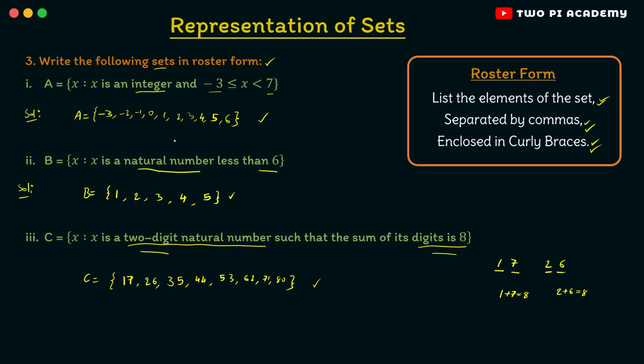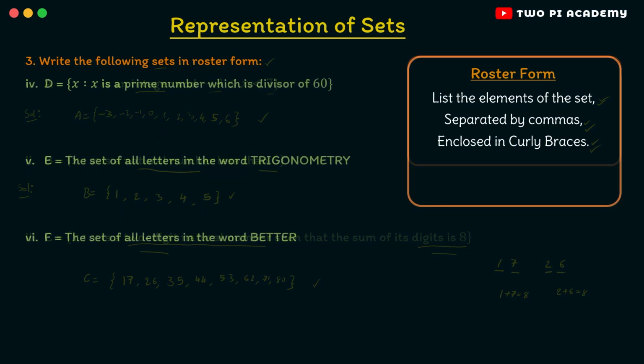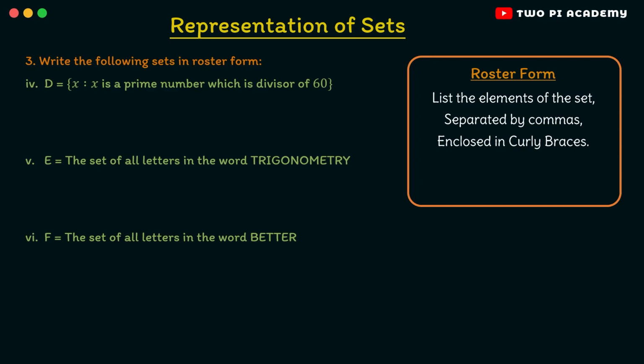Now let us try to solve 3 more problems in this question. So here when solving these 3 problems, you need to remember an extra point in the roster form. That is, the elements in the set must be unique. That is, you can't write the same element multiple times. So here we have capital D is equal to the set of all x such that x is a prime number which is a divisor of 60. So we need to find the prime divisors of the number 60.